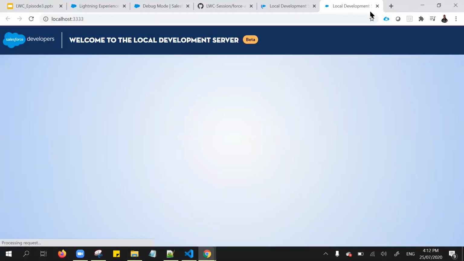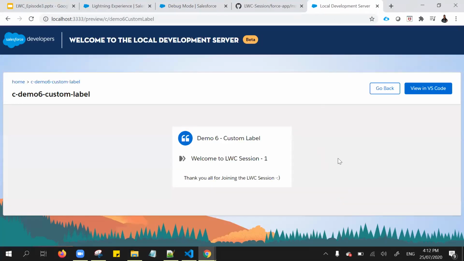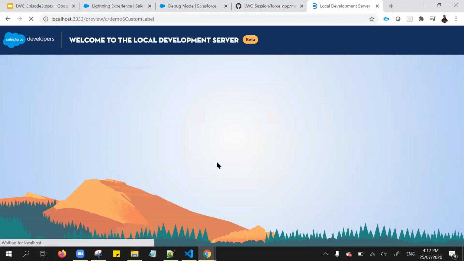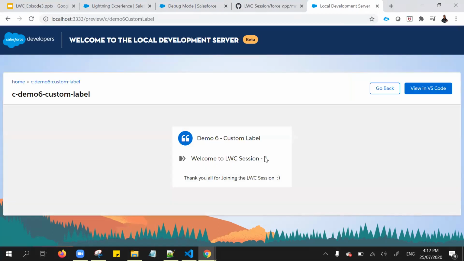Okay, it's restarted. If you noticed here, the custom label appears now, right? In some cases we need to restart the server as well, whenever we need to re-render.